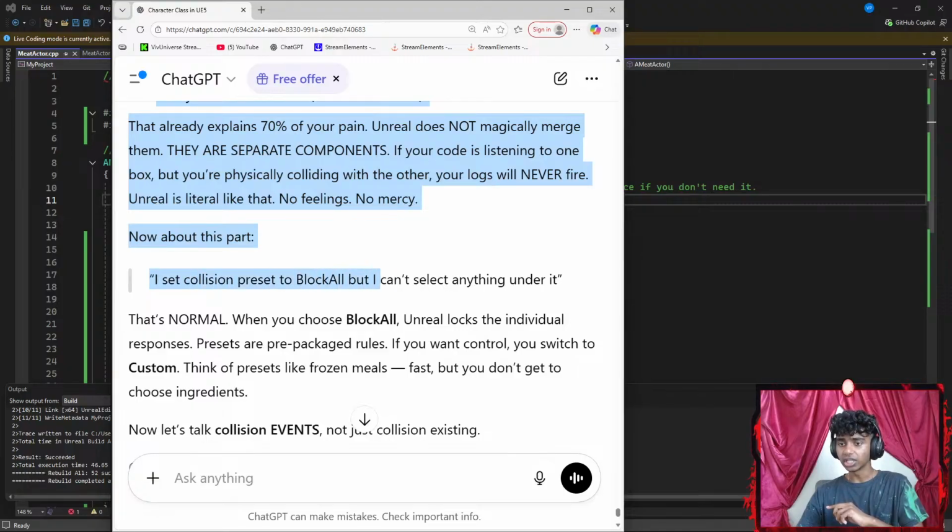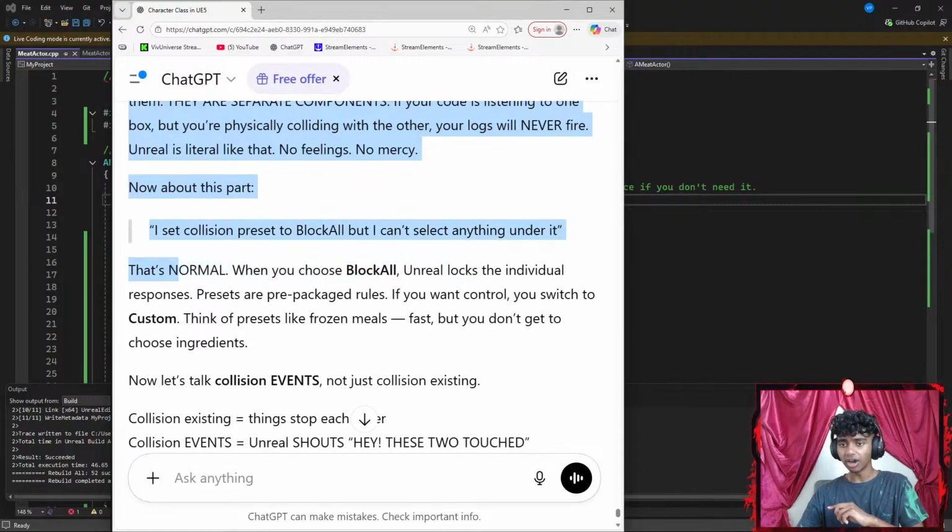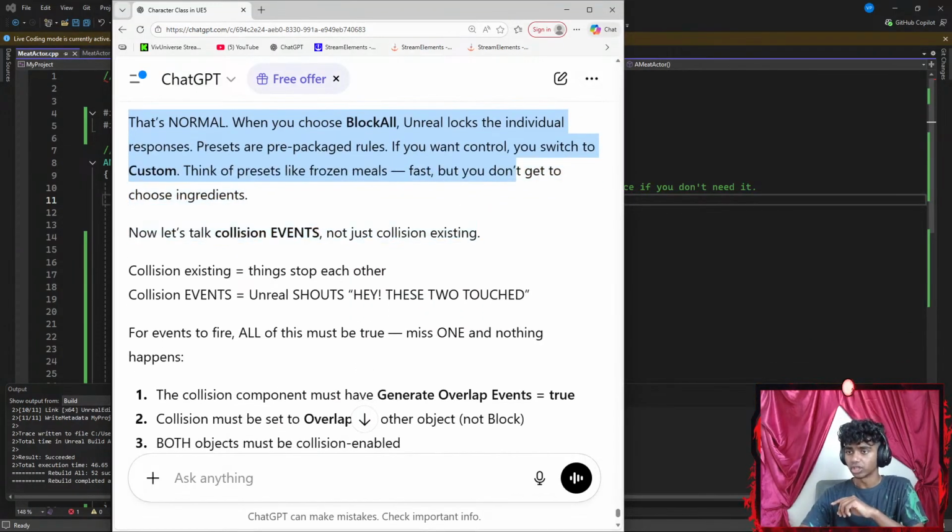Now, about this part, I set collision to block all, but I can't see anything under it. That's normal. When you choose block all, Unreal locks the individual responses. Presets are prepackaged rules if you want to control the switch.